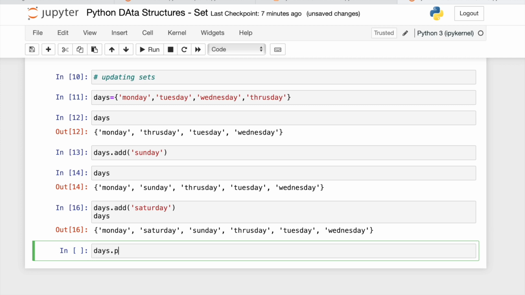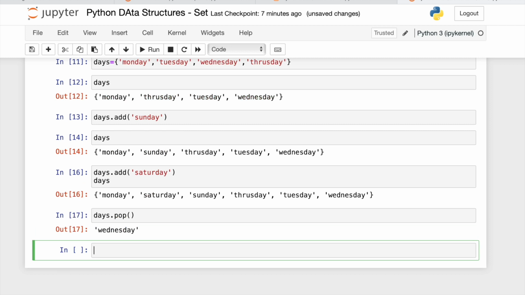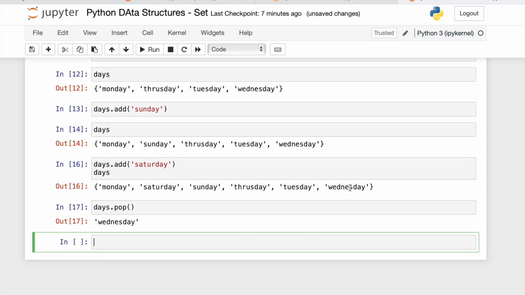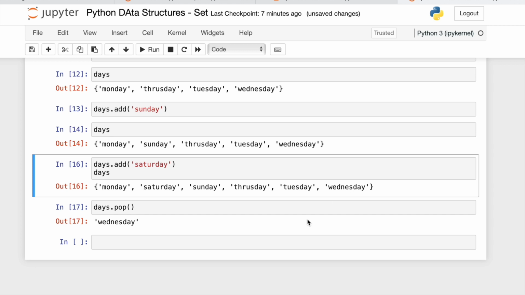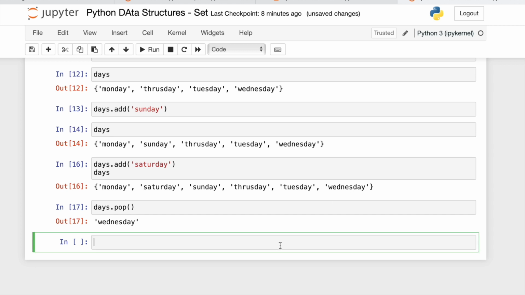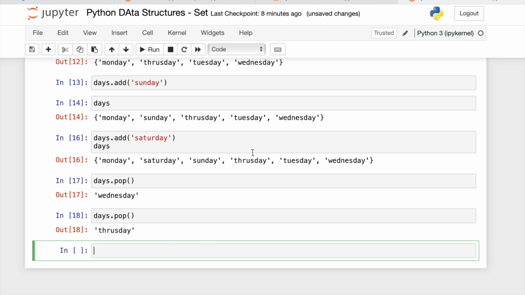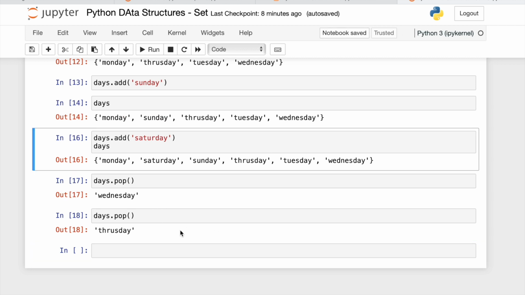If I say days.pop, it has removed Wednesday, not from the last. So there is no indexing. It's not necessary that the pop function will remove the element from the last. It can remove from anywhere. Again, it has removed something else. Thursday was not last in this list, but it still removed it.